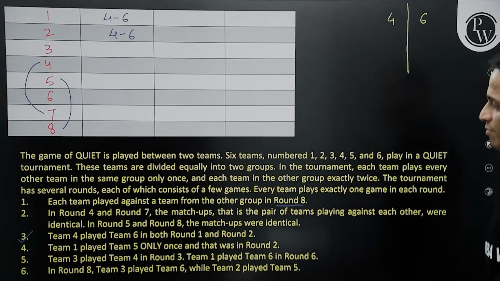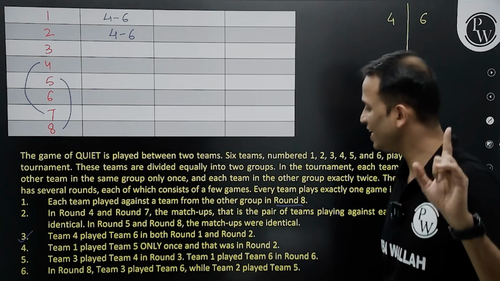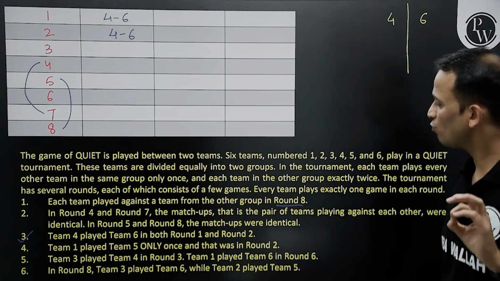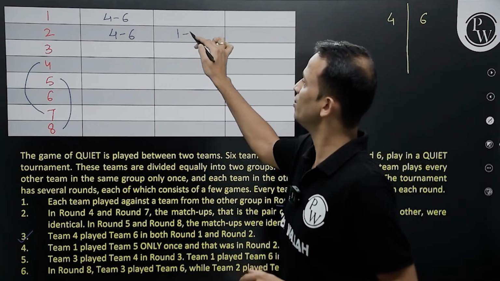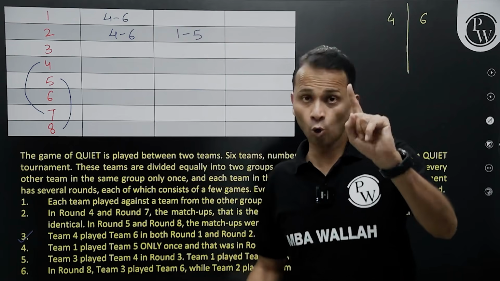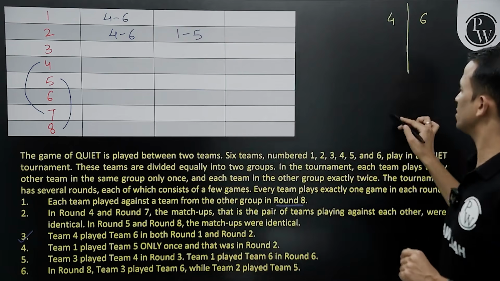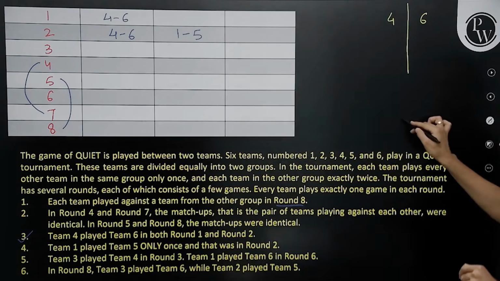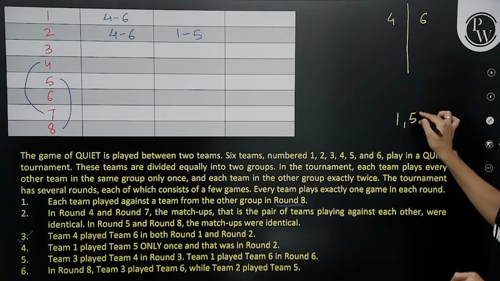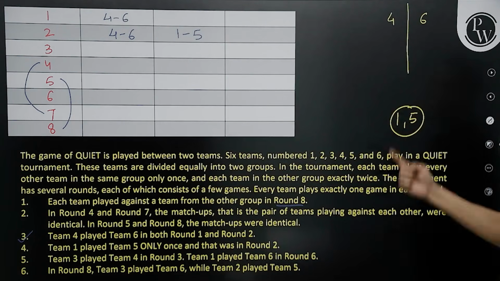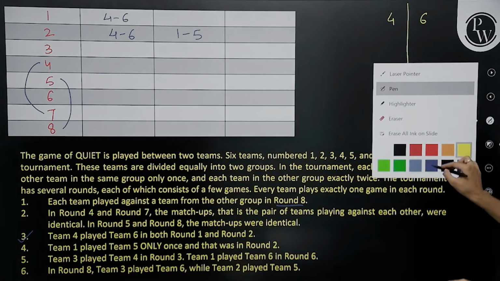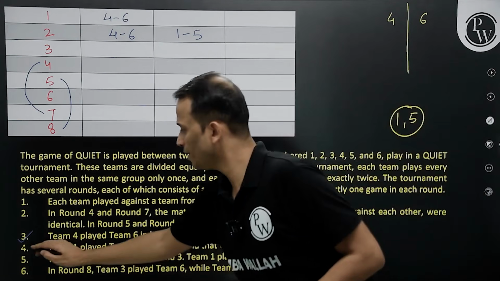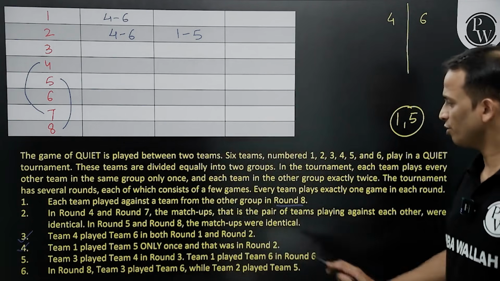Point number 4, team 1 played with team 5 only once, and that was in round 2. 1 and 5 in round 2. Team 1 with team 5, only once they will play. So that means team 1 and team 5 both will be in the same group, either with team number 4 or with team number 6. Perfect. So point number 4 is also taken care of.